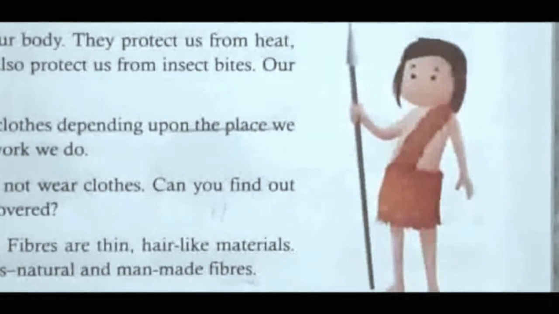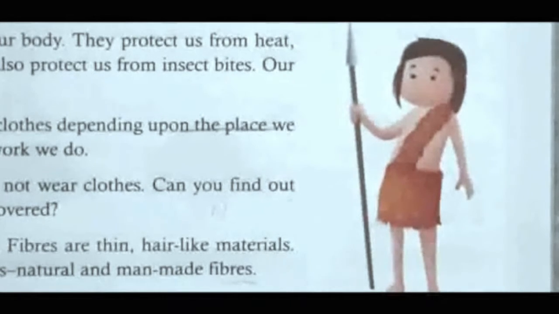And what are clothes made up of? Clothes are made up of fibers. Now, what are fibers? Fibers are thin, hair-like materials, and the clothes are made up of those hair-like materials. That is called fibers. There are two types of fibers. First is natural fibers and second is man-made fibers.